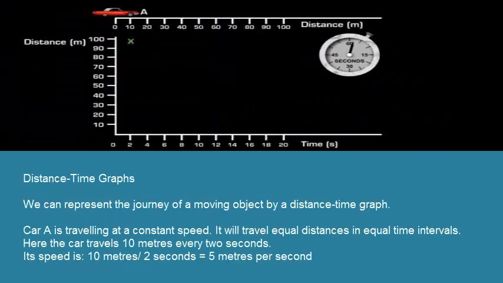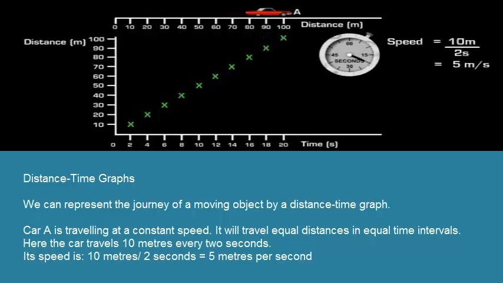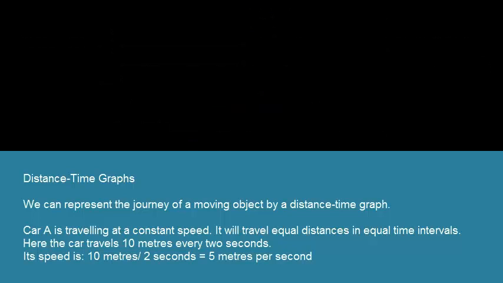Distance time graphs. We can represent the journey of a moving object by a distance time graph. Car A is travelling at a constant speed. It will travel equal distances in equal time intervals. Here the car travels 10 meters every 2 seconds. Its speed is 10 meters divided by 2 seconds, which equals 5 meters per second.